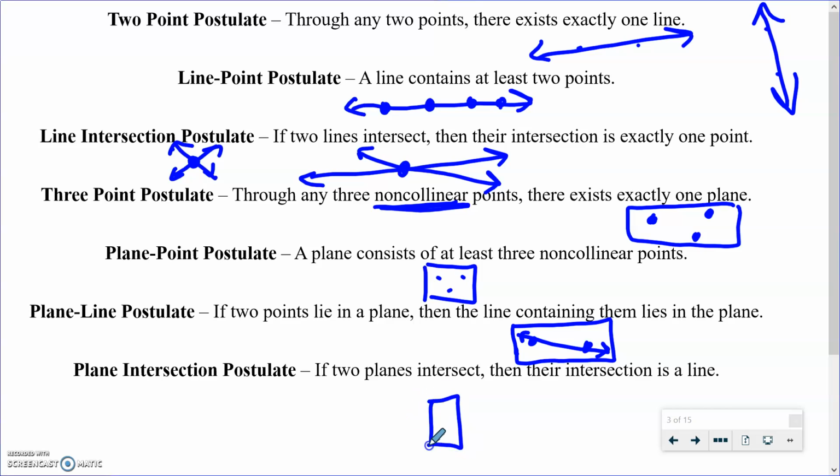So if I have 2 planes, oh man, my plane drawing skills are not ideal. Their intersection is a line. So anytime 2 planes intersect, it's a line. I've talked about this before, but if you think about 2 sides of a cube, when they meet, it creates an edge, which is a line. So that's the plane intersection postulate. This is kind of formalizing some things that we've talked about before.